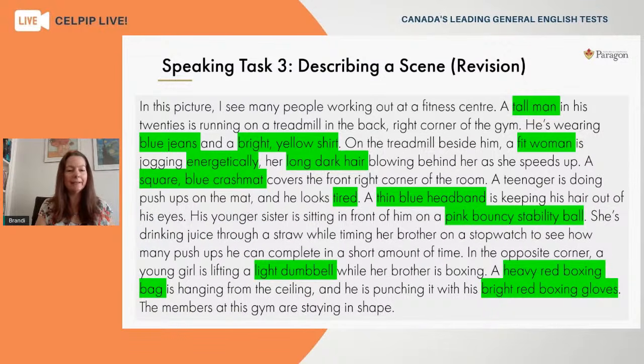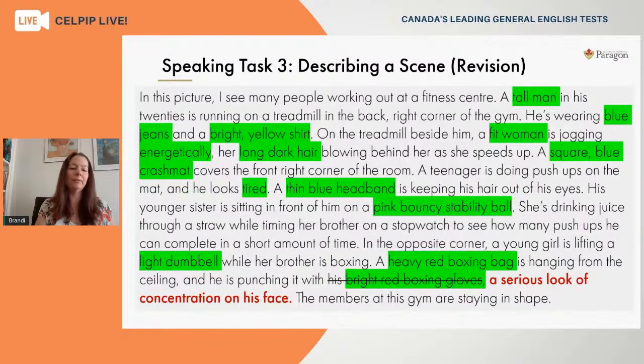So as we keep looking at the green vocabulary or descriptive language, I like the next one when it says pink bouncy stability ball. I think that's a great description there. And then we get light dumbbell. At the bottom, we see heavy red boxing bag and then bright red boxing gloves. And again, the description's accurate, but it's repetitive. We've said red boxing in both descriptions. So I think we should revise one or the other. Since it's the boxing bag that's hanging from the ceiling, I think we can leave that part alone. But why don't we change the description of what the man is doing?